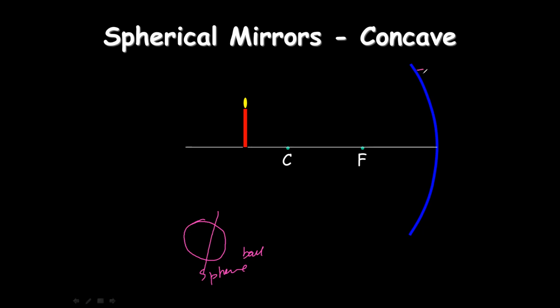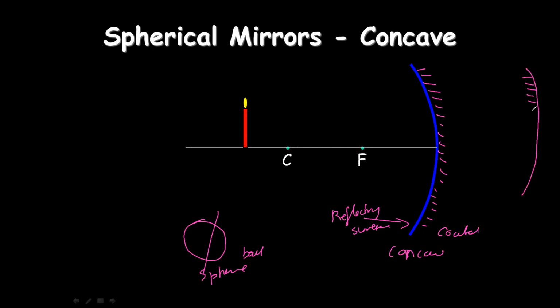And here imagine the outside surface. If the outer surface is coated, okay, children, and the reflecting surface is inward, this is the reflecting surface. If the inside is the reflecting surface and the outside is coated, that type of mirror we call a concave mirror. If the inside is coated and the outside is reflecting, that we call a convex mirror. Convex: if outside is reflecting, it means convex. If inside is reflecting, concave. Curved inside, curved outside. Hope it is clear, children.